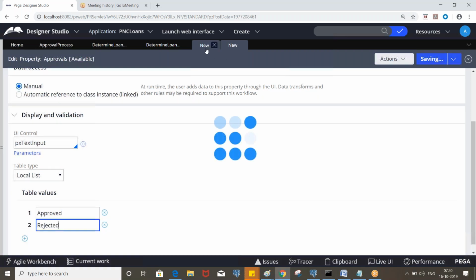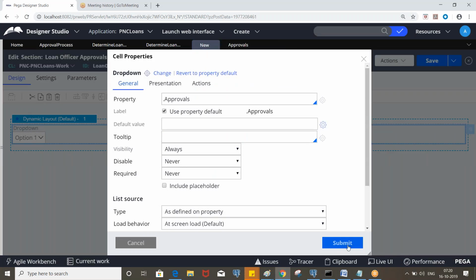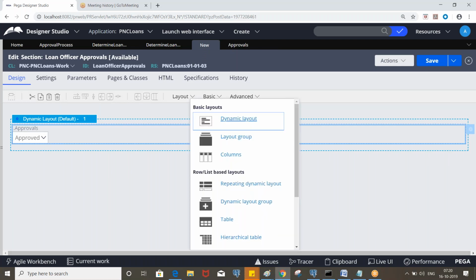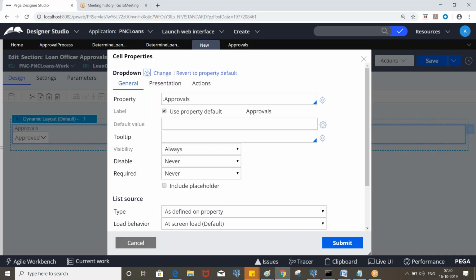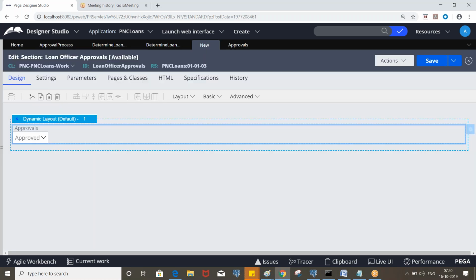Okay, so now go to the section, submit it. Now let's create a property called approval comments.